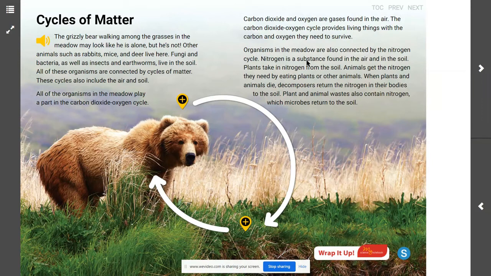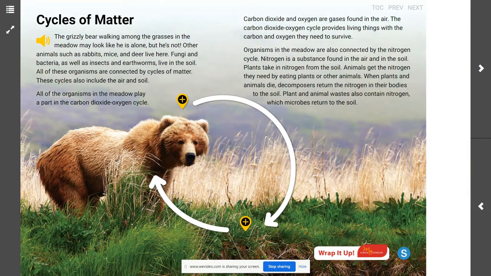So nitrogen is a chemical that is found in the air and in soil. It is an essential part of the structure of all living things. So where in the environment is the nitrogen found? It is found in the air and in the soil.